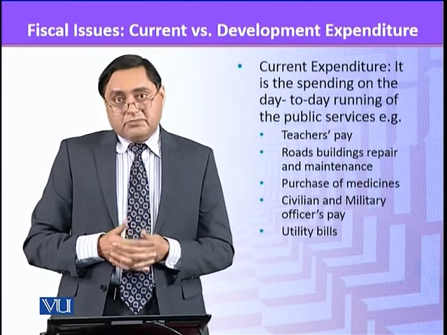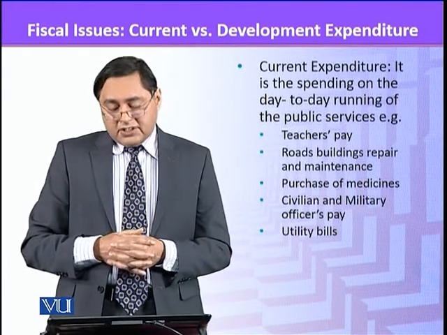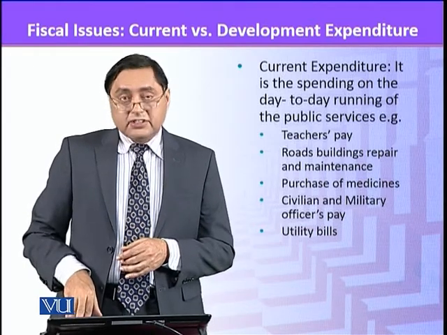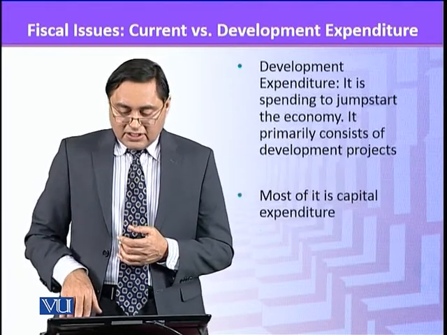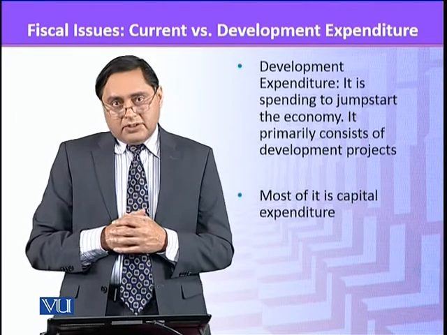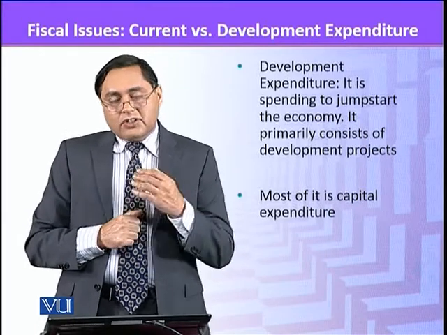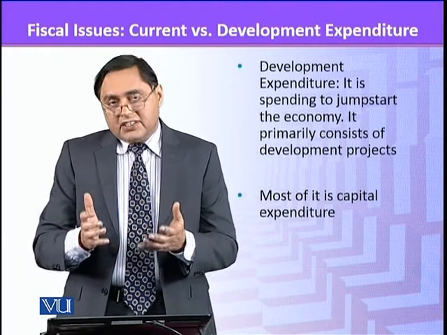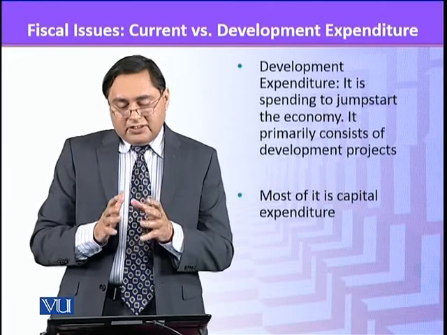Roads, building, repair, and maintenance are related to current expenditure. Purchase of medicine in hospitals is current expenditure. Civilian and military pay is current expenditure. Utility bills of government buildings or government offices are current expenditure. Development expenditure is spending to jumpstart the economy. Current expenditure also helps the economy, but development expenditure is for areas where the private sector is not working and there is a need to go there and spend.